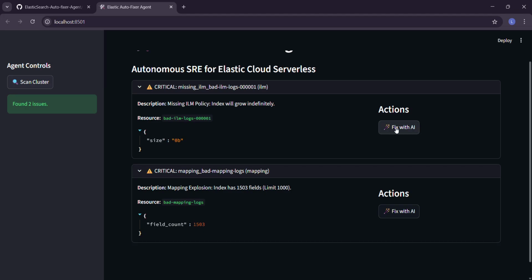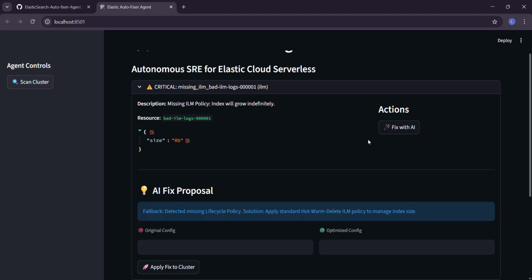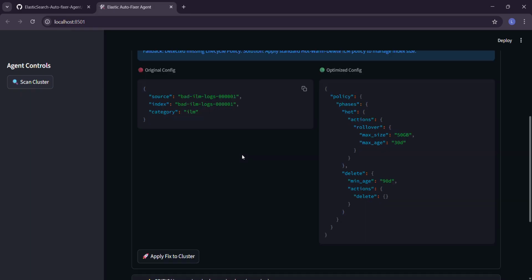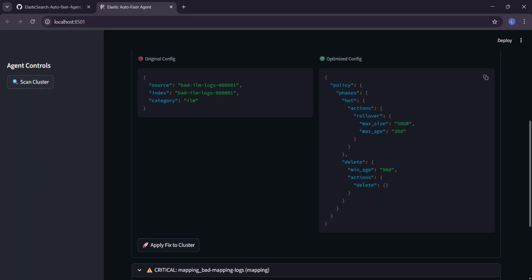We can take an action to fix it with AI. So this is the code. We can fix it with AI to find out how it can be bettered. So this is the original configuration, and this is the optimized configuration. In this case, it's telling me that you have to use this particular query, which is a wildcard query, to get better results. Why? Because it's optimized according to the data and according to a lot of features and algorithms which are necessary to achieve these suggested latencies. We can then fix it, apply fix to cluster.